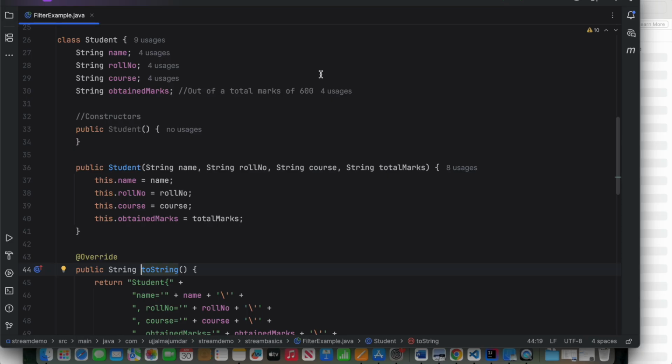It has many operations which are lazy operations, in the sense they will not be evaluated until there are some operations called terminal operations. There are two kinds of operations mainly. One set of operations are called intermediate operations, and there is another set of operations we call terminal operations. Until it receives a terminal operation, it's not going to perform anything.